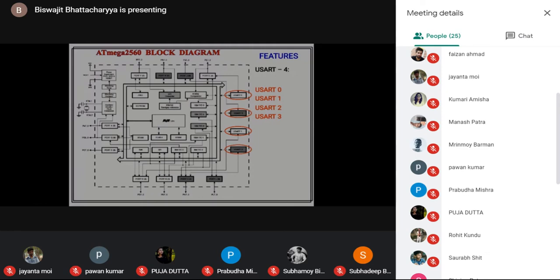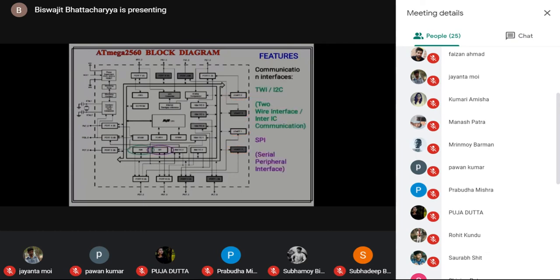The dedicated USART functionalities are already embedded inside the microcontroller. There are four such USART units available within the microcontroller IC. So any serial programming can be performed just by writing a program there. We don't need the help of any other IC like the 8251.